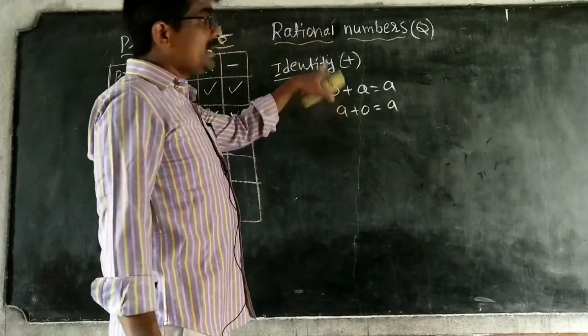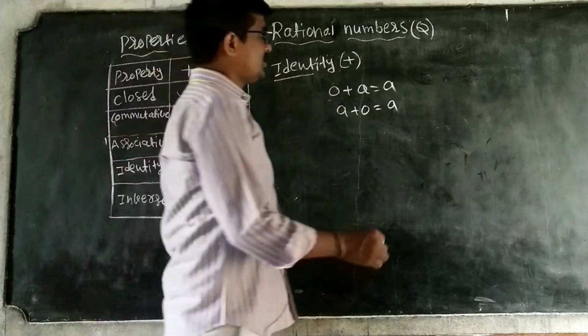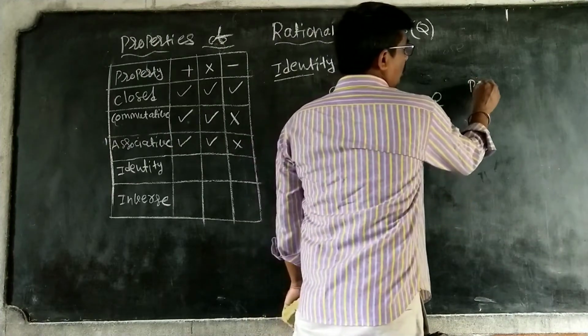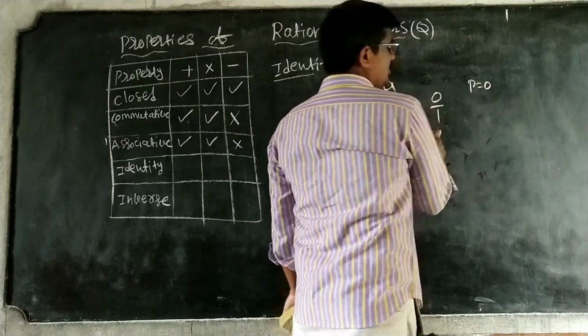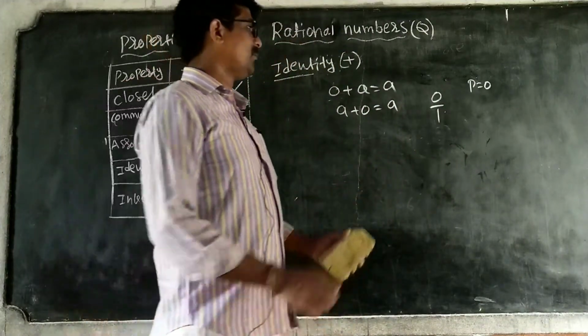So 0 is also a rational number, because I can write 0 as 0 by 1. So p is equal to 0, and q is not equal to 0. So 0 is also a rational number.